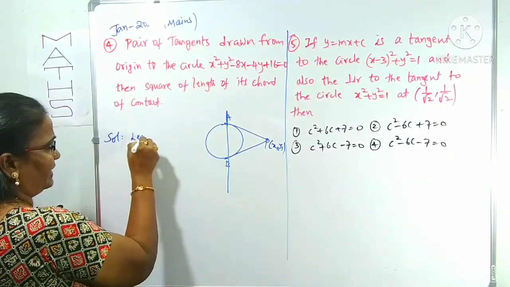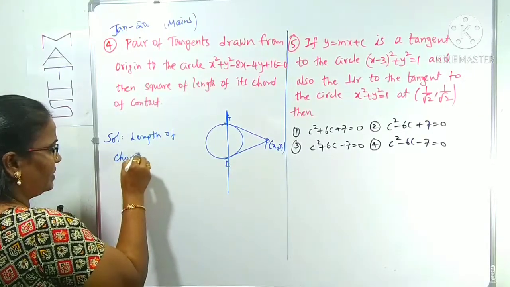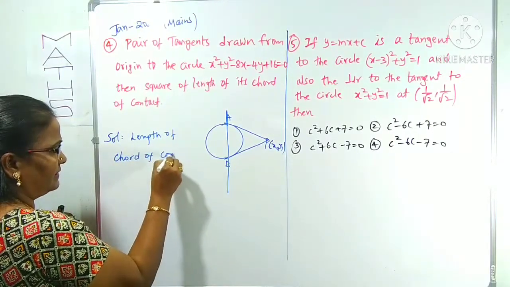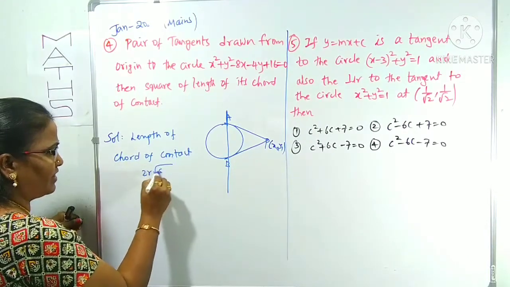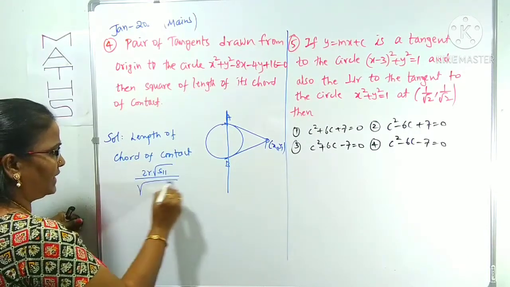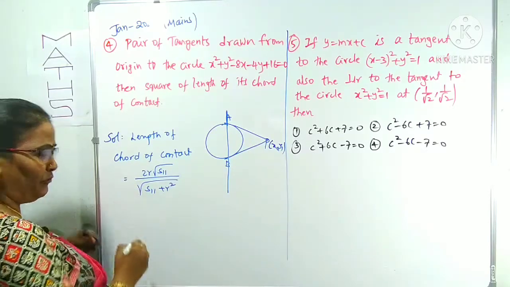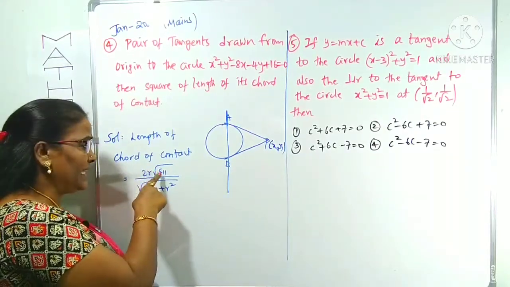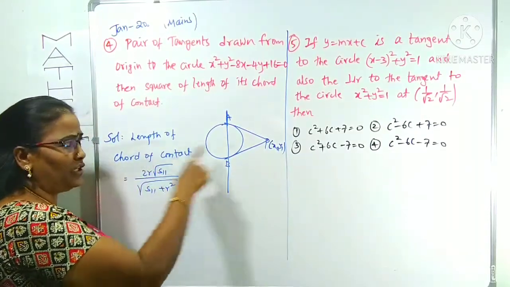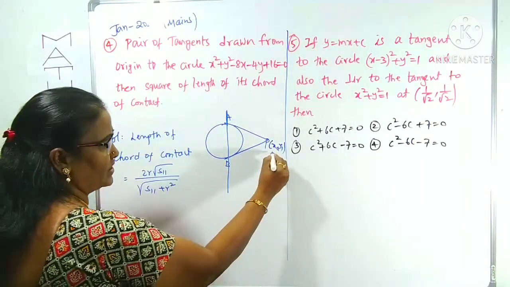Length of chord of contact is 2r root S11 by root of S11 plus r square. This is a tip to find the chord of contact length. You know r is the radius of the circle. S11 we can find from the point x1, y1. What is the point given here? Origin. Origin means what? 0, 0.